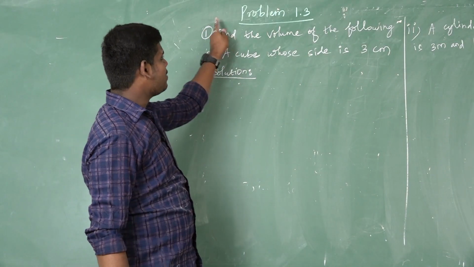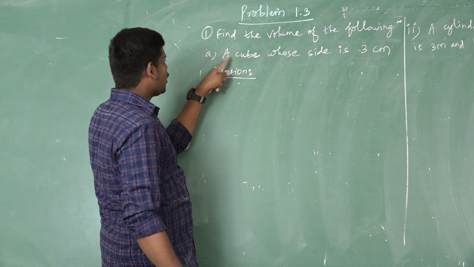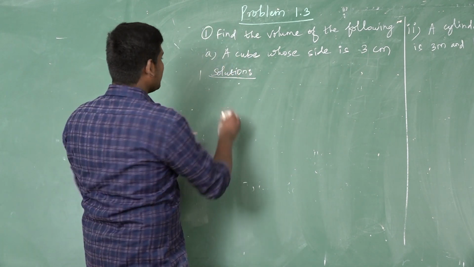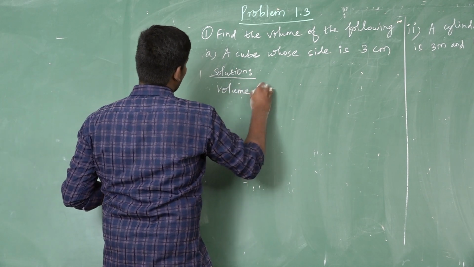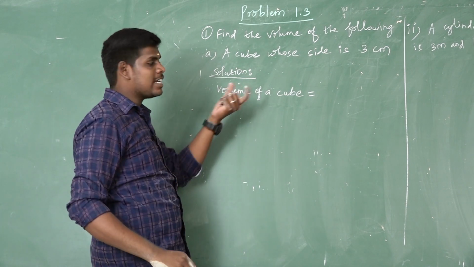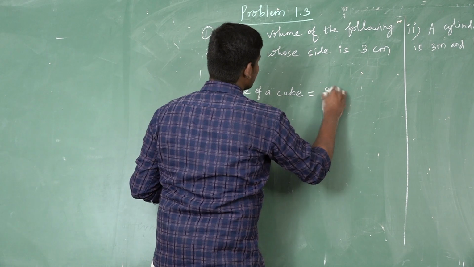The next problem is 1.2. Find the volume of the following. A cube whose side is 3 centimeter. We want to calculate the volume of a cube. Already we derived the volume of the regular shaped object cube. So what is the formula? Side into side into side.